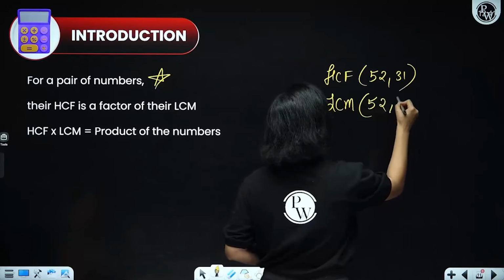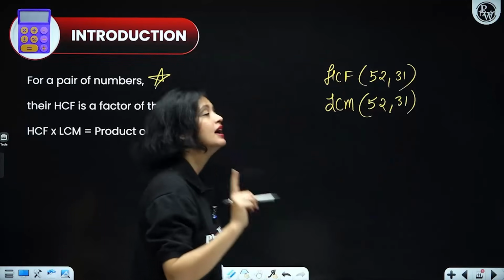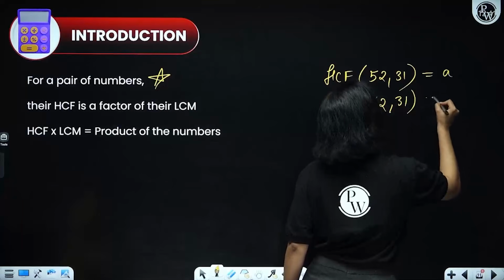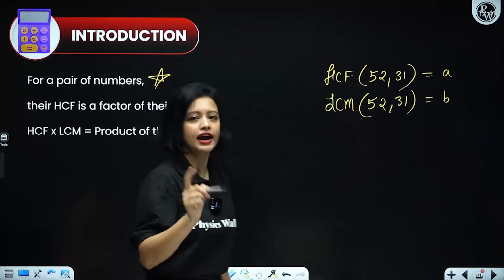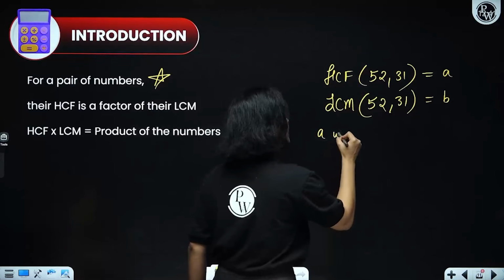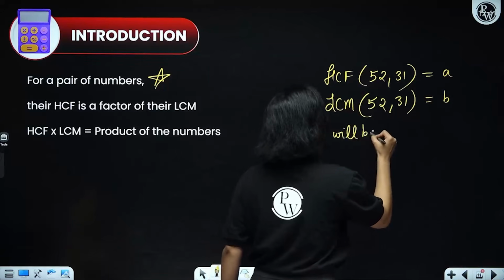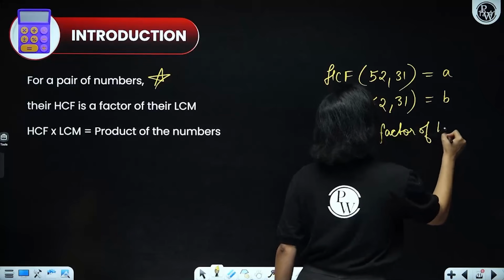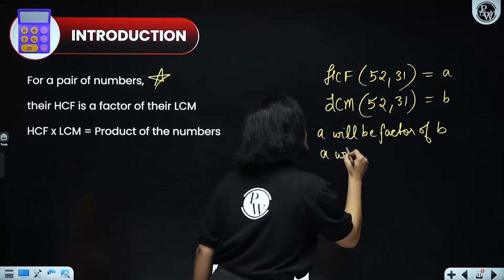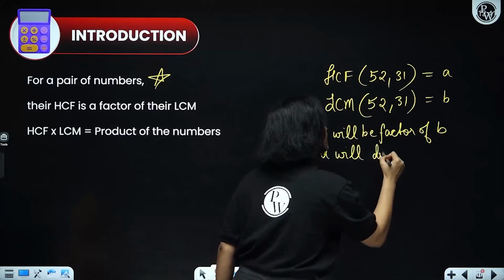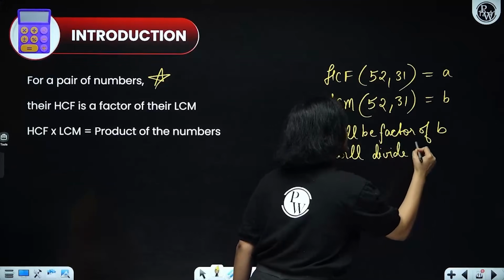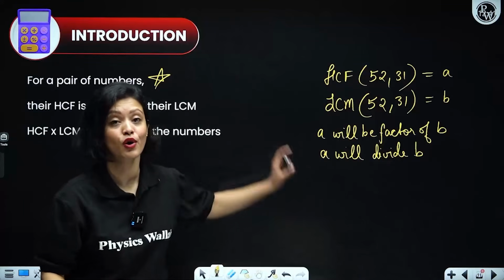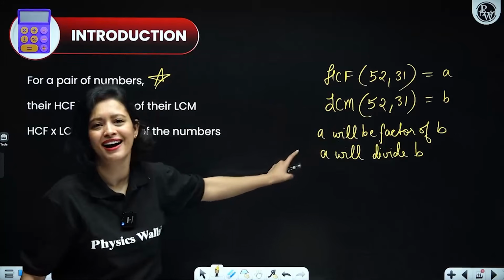Same numbers, everyone. Then let's suppose the HCF comes out to be A and the LCM comes out to be B. So A will be a factor of B. That means A will exactly divide B. This is very important, and we'll discuss a problem directly based on this.